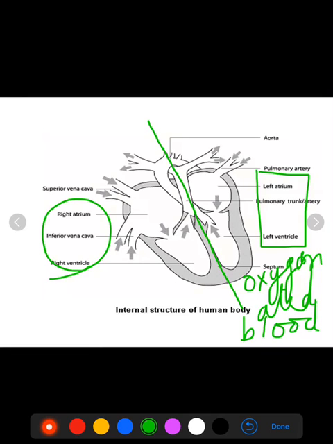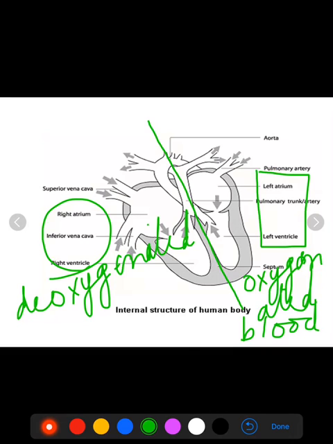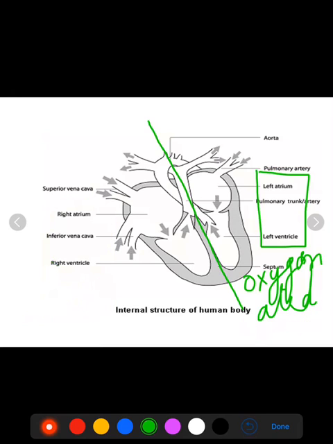And the right part always has deoxygenated blood. This point you should keep in mind, that in the left portion of the heart there is always oxygenated blood and in the right portion of the heart there is always deoxygenated blood.